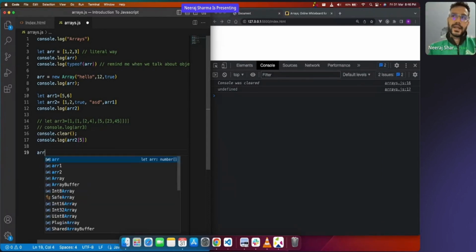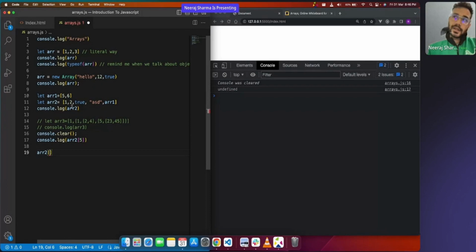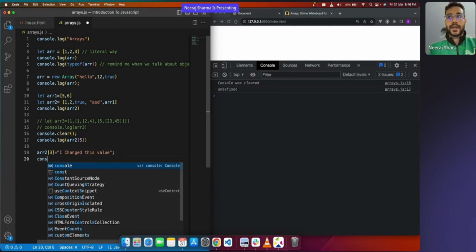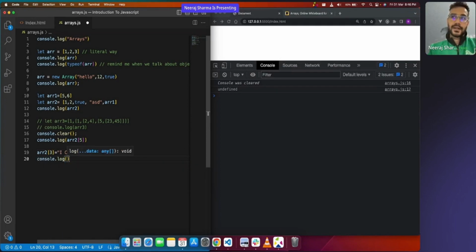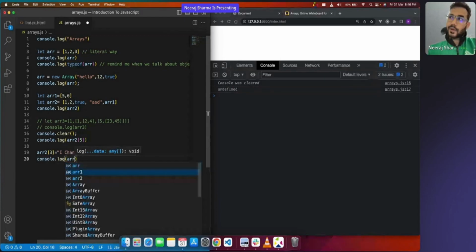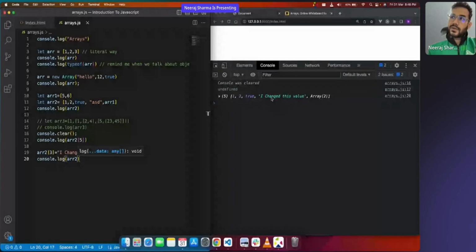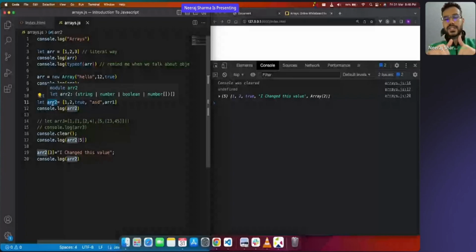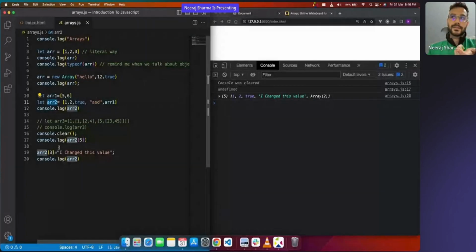How? Consider ARR2. I would like to change the 0, 1, 2, 3, third index, right? On the third index, I would like to say "I changed this value." Now if I console.log the ARR2, you see what is happening. "I changed this value" is coming instead of ASD. Earlier it was ASD, but I changed it to something else. So I can do this. Clear?